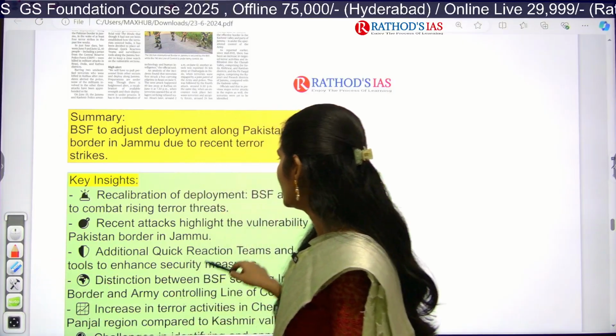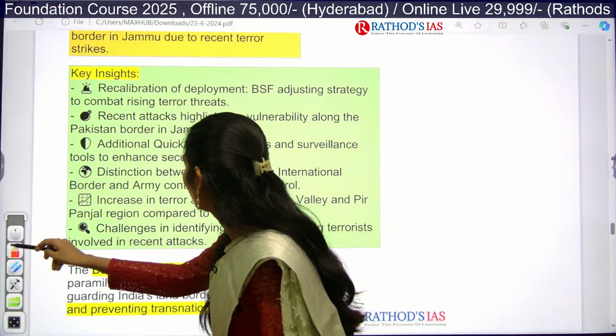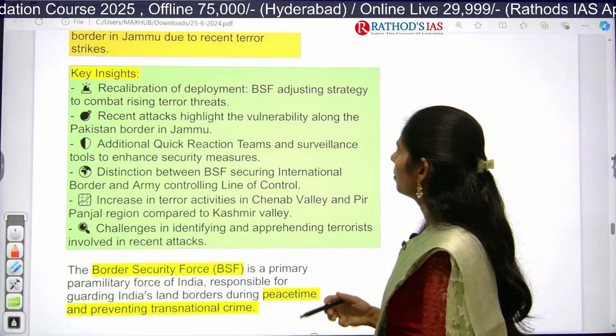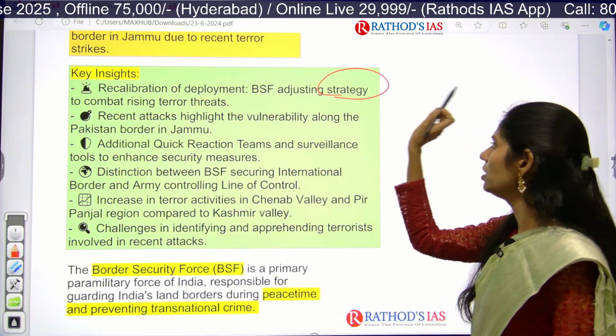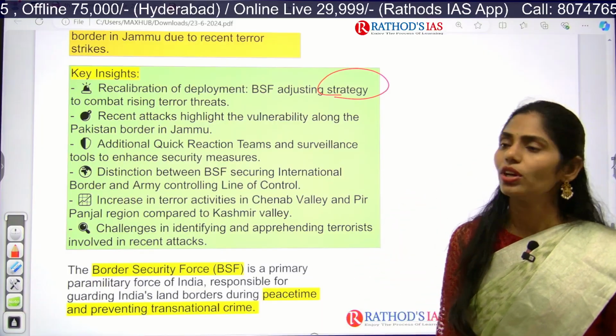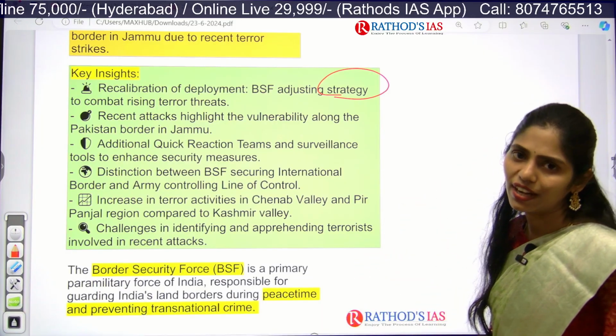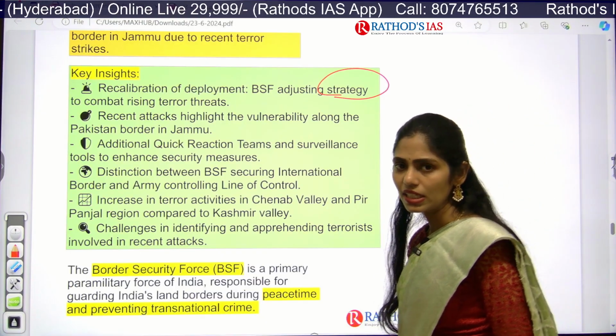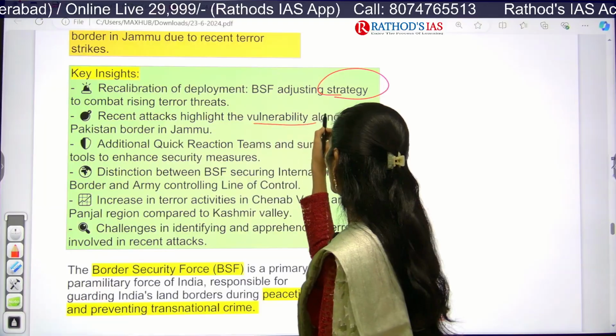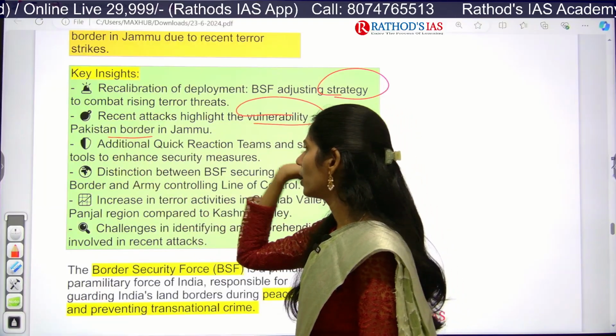So what are the key insights which are given here? So they are going for deployment. BSF is coming up with an adjusting strategy. In this strategy, they want to combat the rising terror threats in the Jammu and Kashmir region. The recent attacks highlight the vulnerability along the Pakistan border in Jammu.